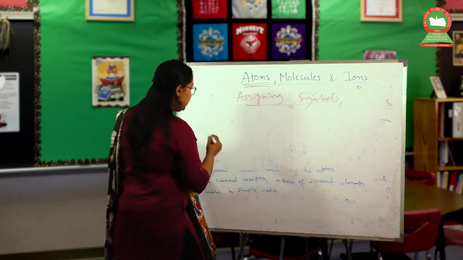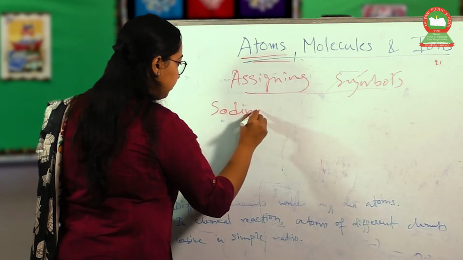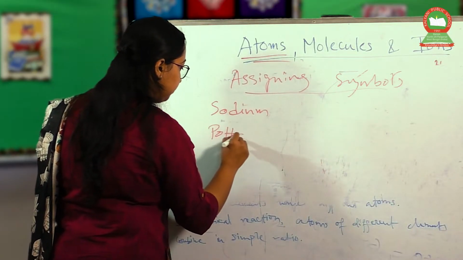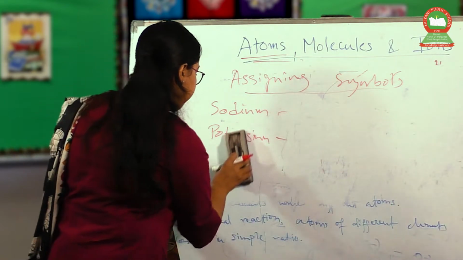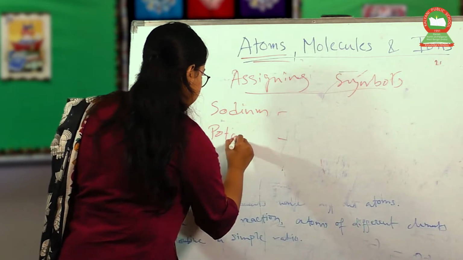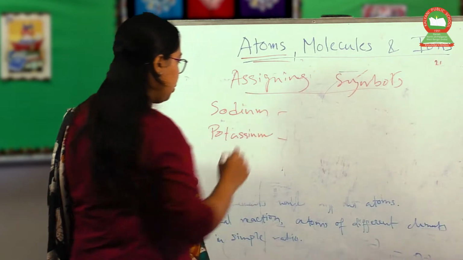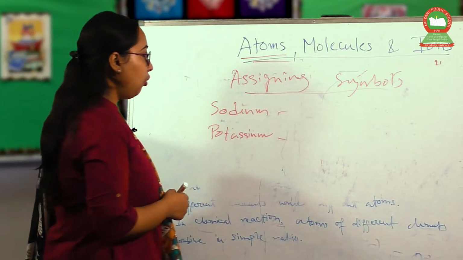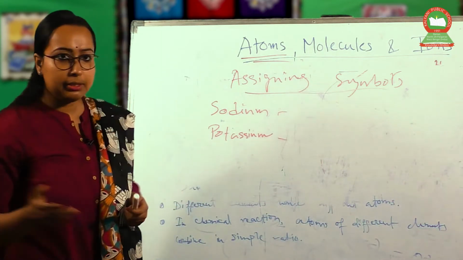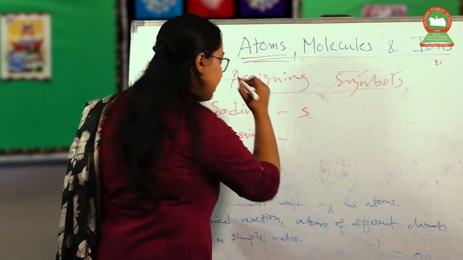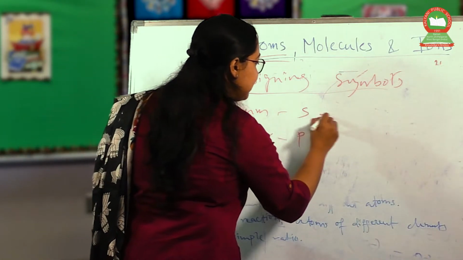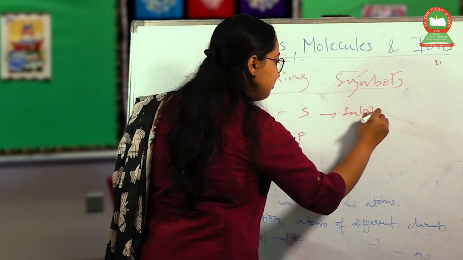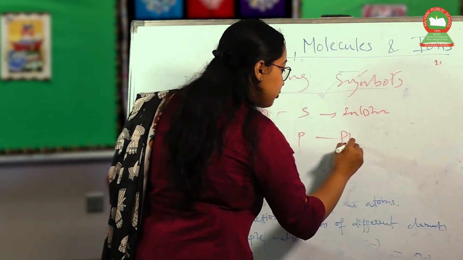Now the important ones: sodium and potassium. From the previous rules we might write S and P for sodium and potassium, but S stands for sulfur and P stands for phosphorus.